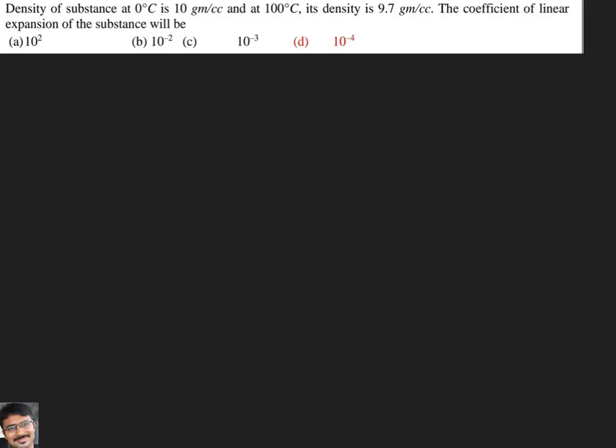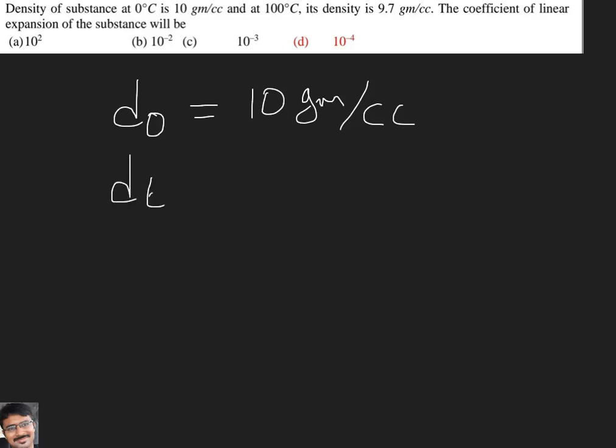In the question we notice density at 0 degree centigrade. I am writing it as D naught. Density at 0 degree centigrade is 10 gram per cc. Next, what is density at T degree centigrade?